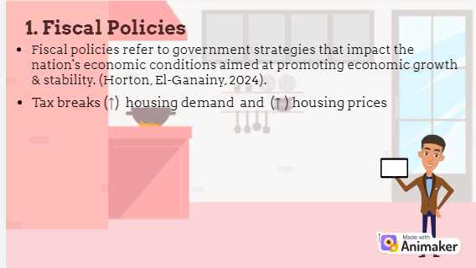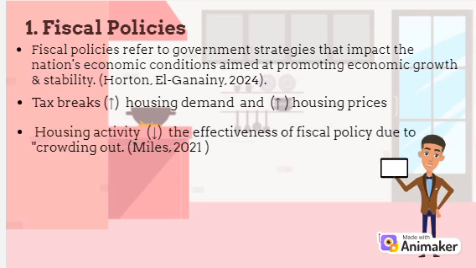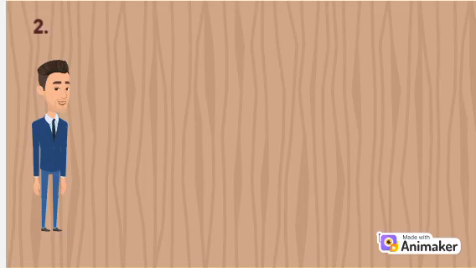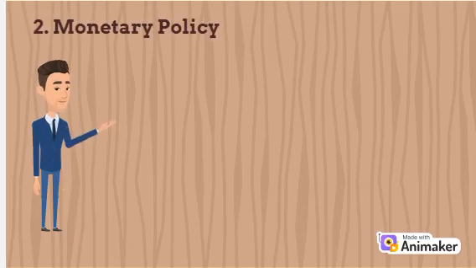In housing, tax breaks for homeowners can increase housing demand and potentially drive up housing prices. Refer to Miles, housing activity can reduce the effectiveness of fiscal policy due to crowding out. If housing were more stable, fiscal stimulus would have a stronger impact. From Roslan we know that Malaysia implemented the national housing policy for 2018 to 2025. It is to make housing more affordable through planning, development and management. Next, monetary policy.